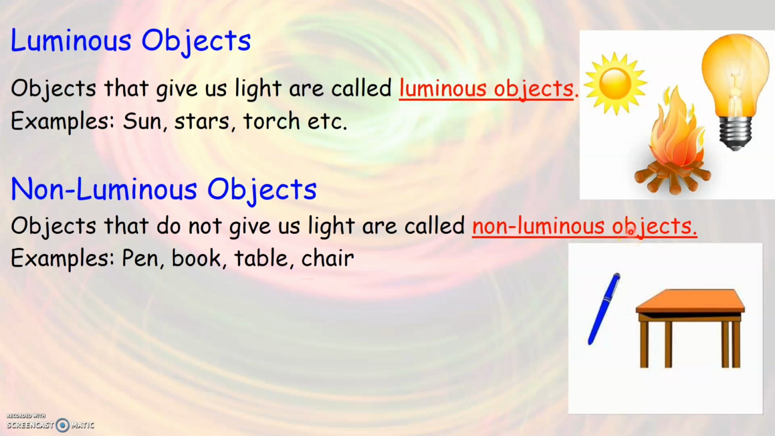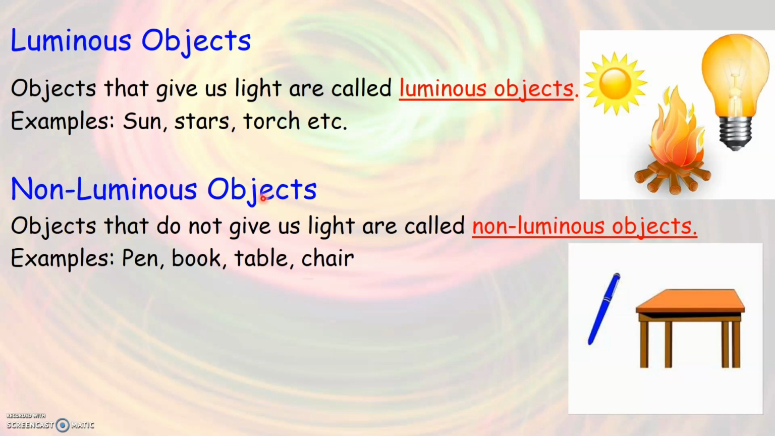Now, what do you think of moon? Is that a luminous object or a non-luminous object? Moon is a non-luminous object. This is because moon does not give us light on its own. It actually reflects the light of sun. Therefore, moon is an example of a non-luminous object.